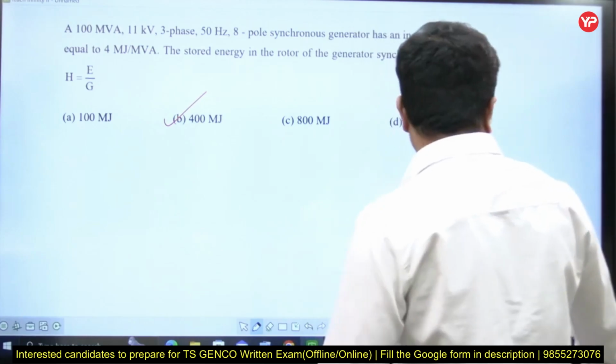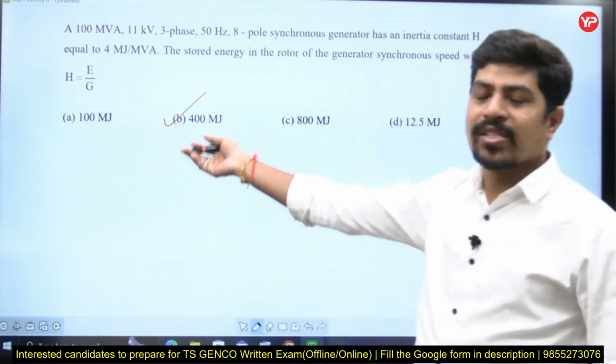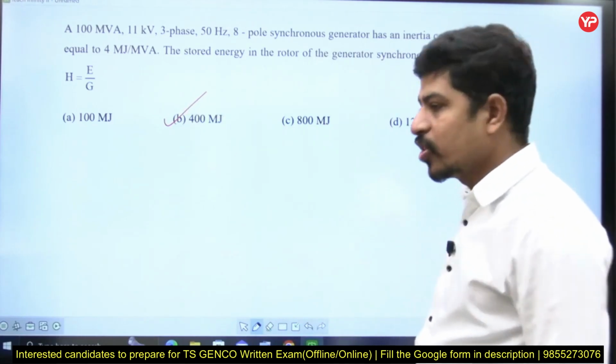Let's go to the formula. You know, kinetic energy is equal to G into H, where H is the inertia constant, G is the rating of the machine, right?